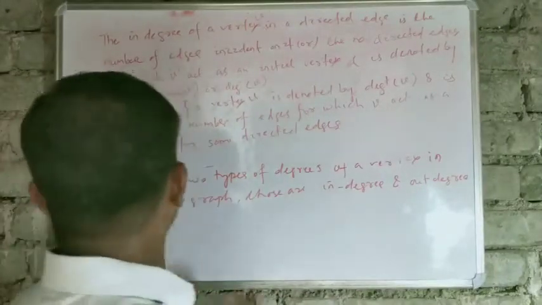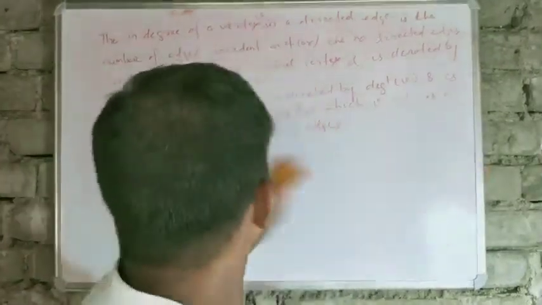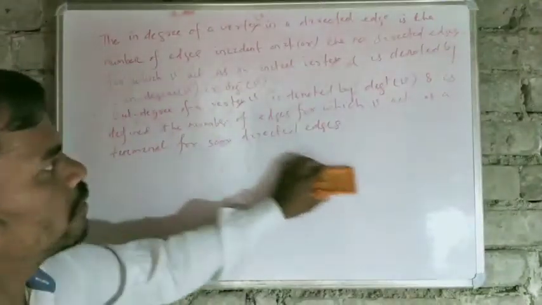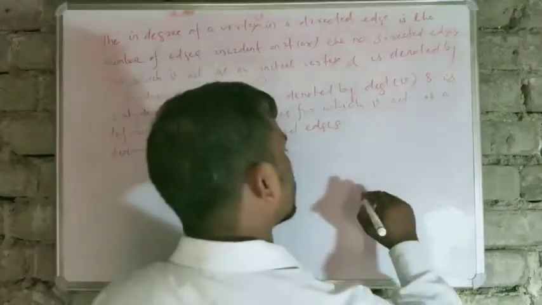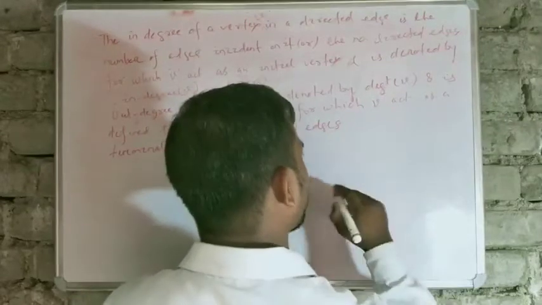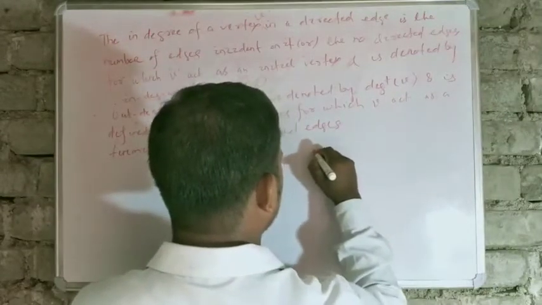Now we will go through an example. Suppose this is a graph.